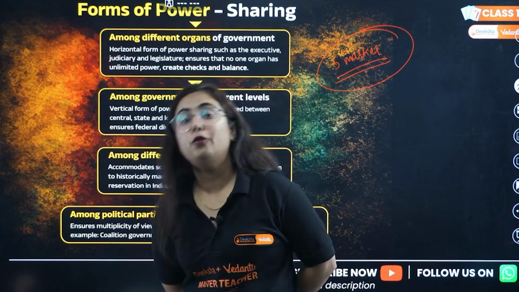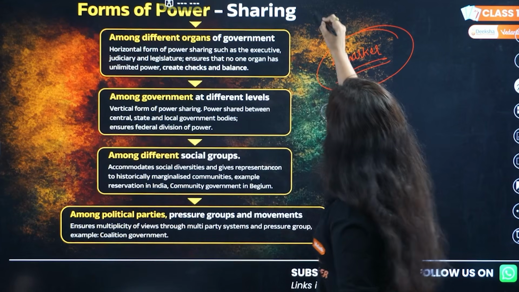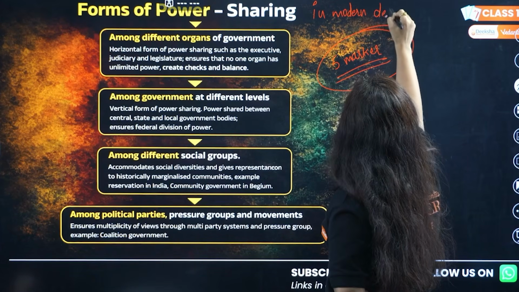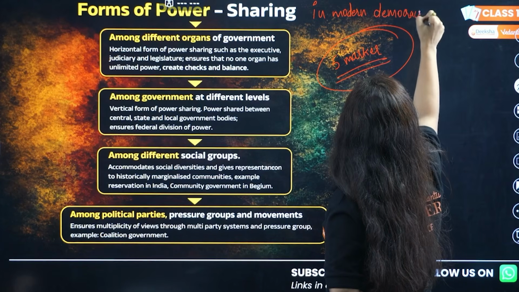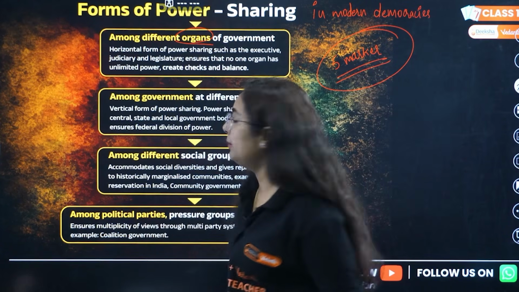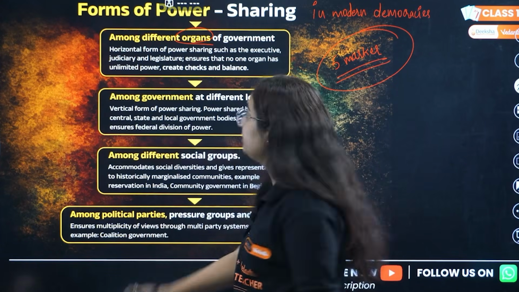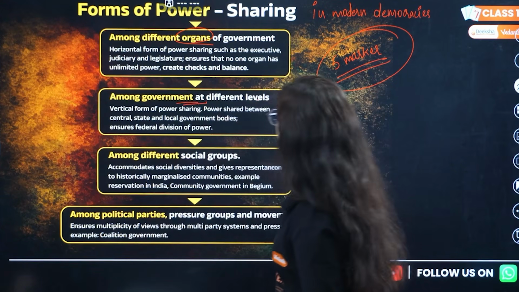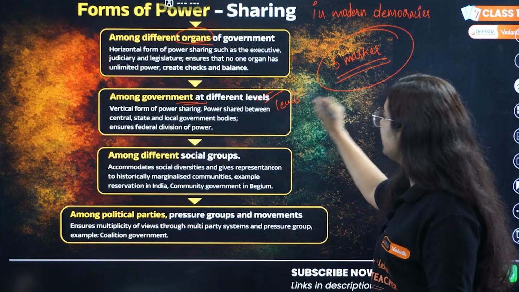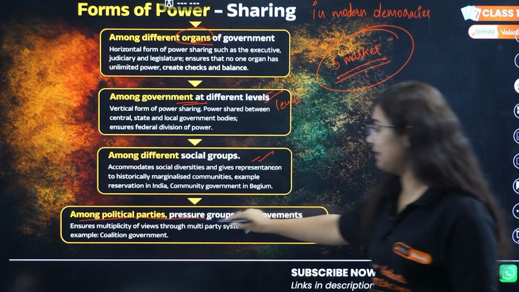So there are 4 forms of power sharing in modern democracies. Where? In modern democracies. So the first one is among different organs of government. Right? First one is among different organs of government. Second one is among different governments, like among different levels of government. Then we have among different social groups, and among different political parties.